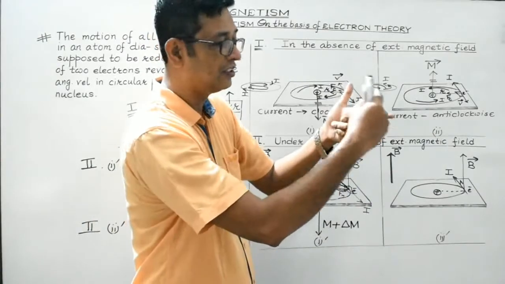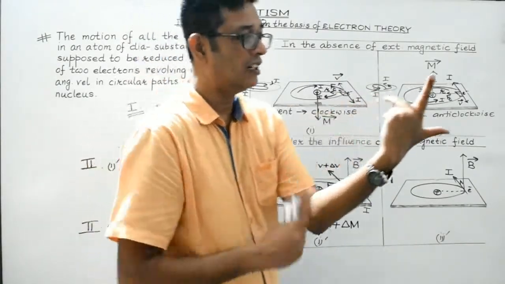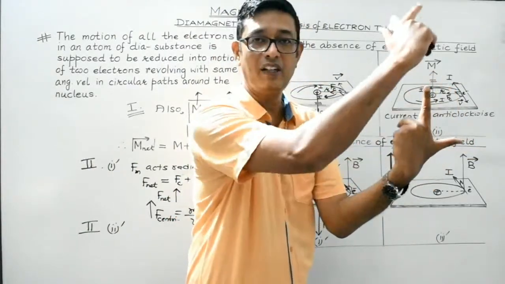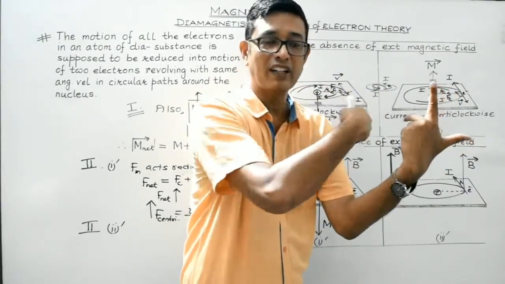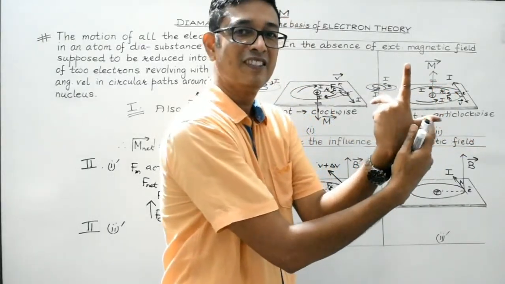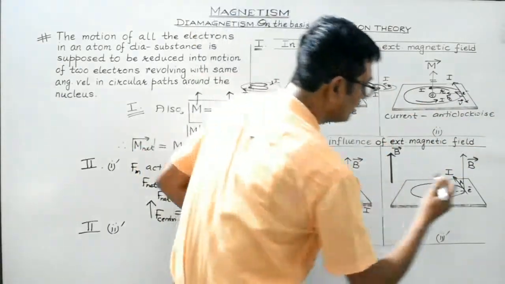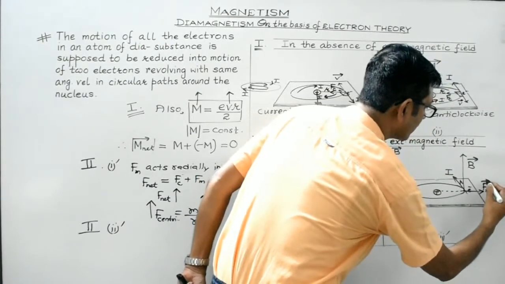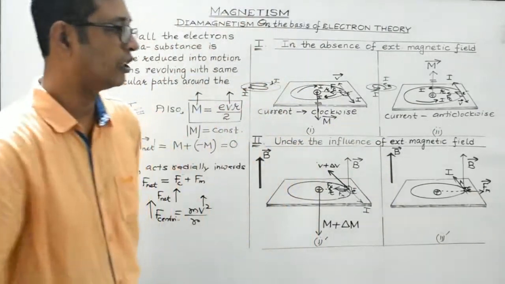This is F, this is B, this is I. So let's check it out. This is B. Current is in inward direction, it's in the clockwise direction. This is the magnetic field. This is the current in the inward direction, clockwise. So it will be in the inward direction. This is force. It's directed in the radially outward direction. So this is the magnetic force it will experience. All are mutually perpendicular to each other.